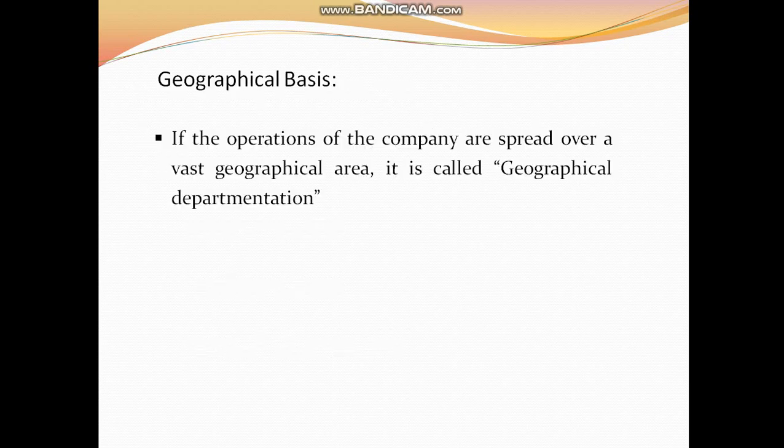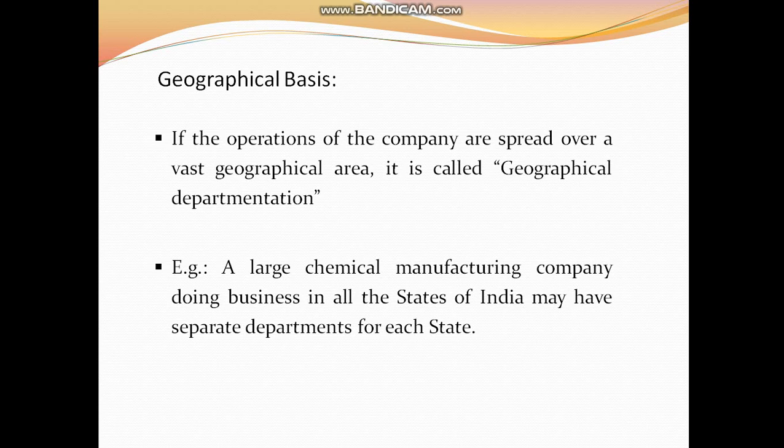So number one, geographical basis. What is geographical basis? If the operations or activities of the company are spread over a vast geographical area, it is called geographical departmentation. If the activities of the company are scattered into different geographical areas, then the departmentation can be done on the basis of geographical area.